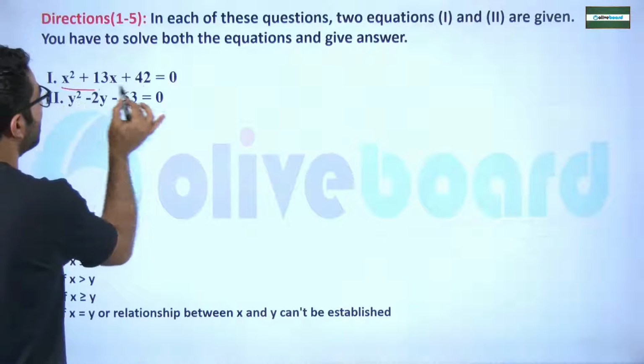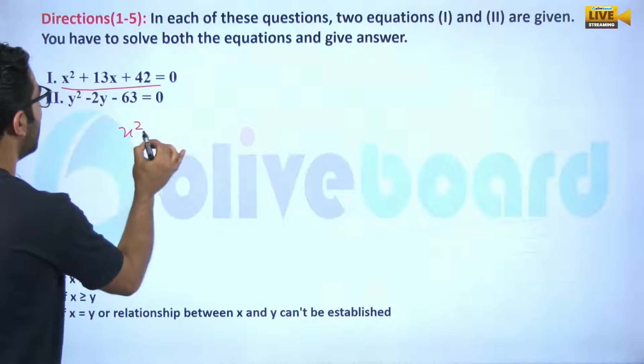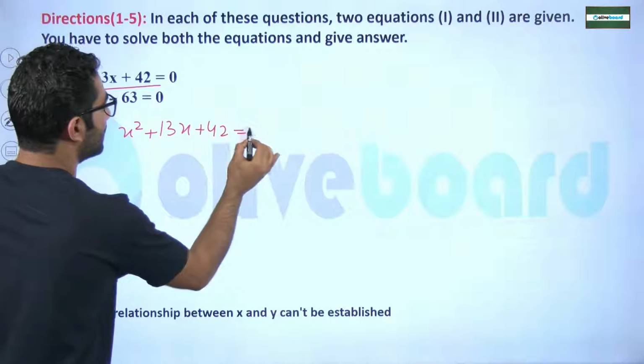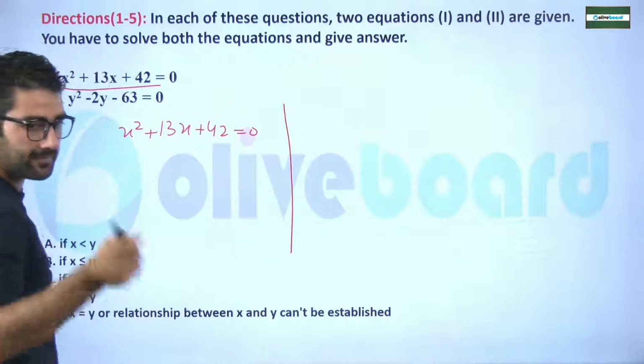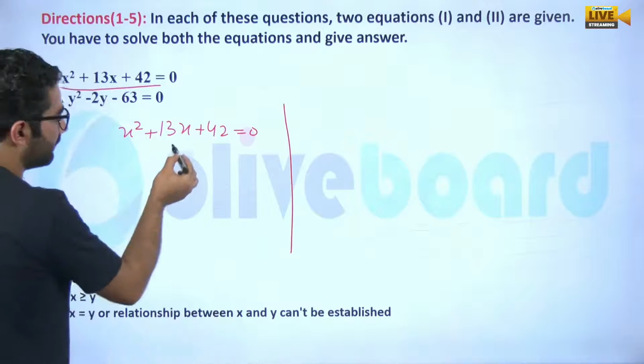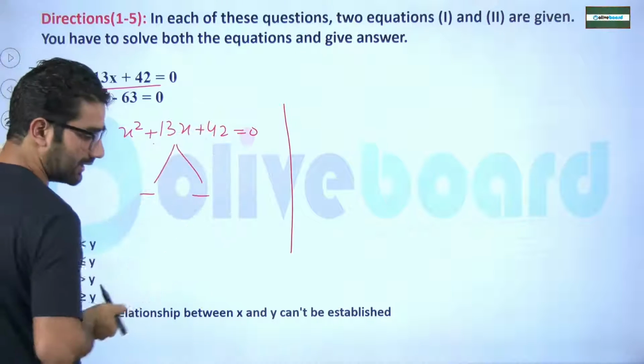The first equation is x square plus 13x plus 42 equals 0. This is equation number 1. What will be the sign of the 2 roots? Sir, the first root will be negative and the second will also be negative.